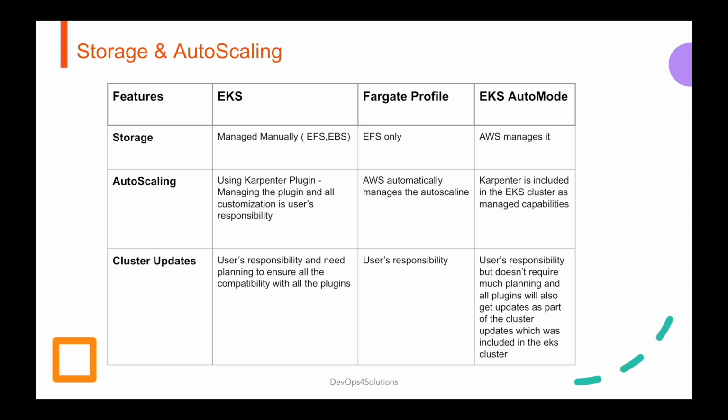With Fargate, AWS automatically manages the auto scaling. So basically you can just configure your auto scaling and AWS manages it. And in EKS Auto Mode, Karpenter is included in the EKS cluster as a managed capability. So you don't need to worry about anything. Auto scaling is already built in with your EKS cluster.